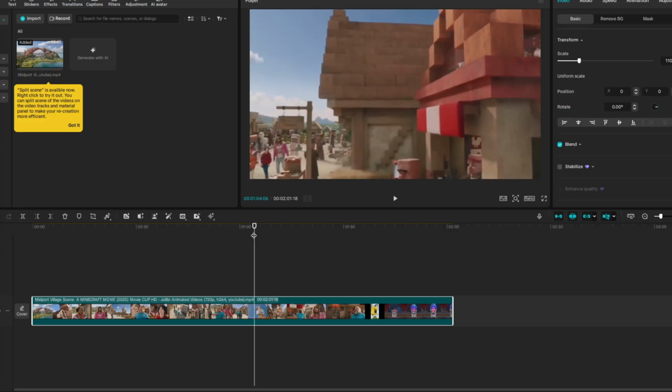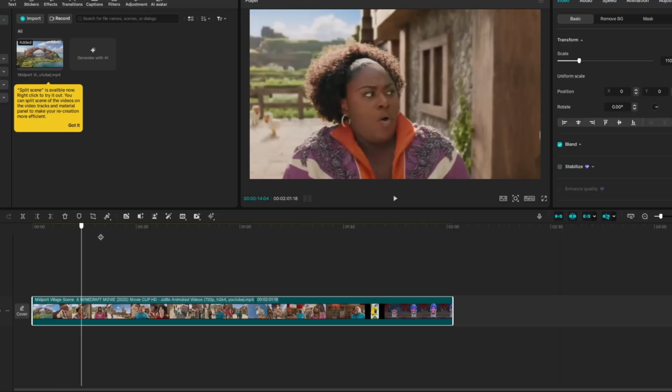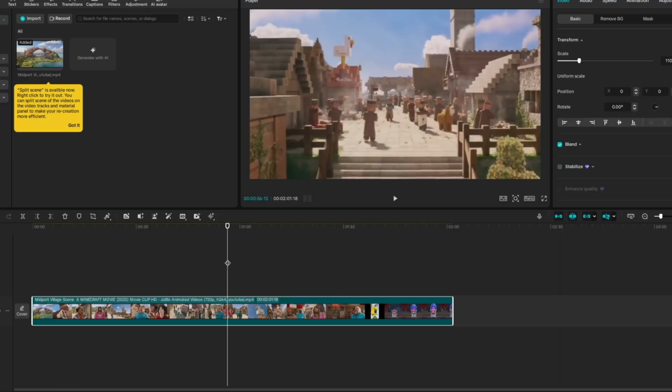So next step is actually cutting the clips. I would recommend cutting every clip down to 8 to 10 seconds max and then going into another clip. So you don't want to just upload long uncut scenes like this one and just slap a voiceover over it. That wouldn't work. That wouldn't be looked at as fair use and it wouldn't get monetized.